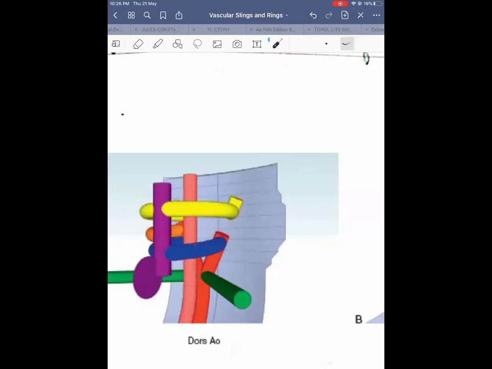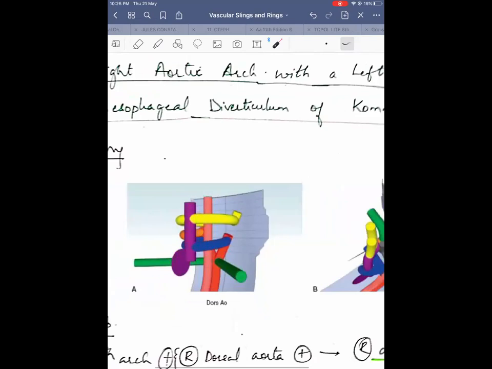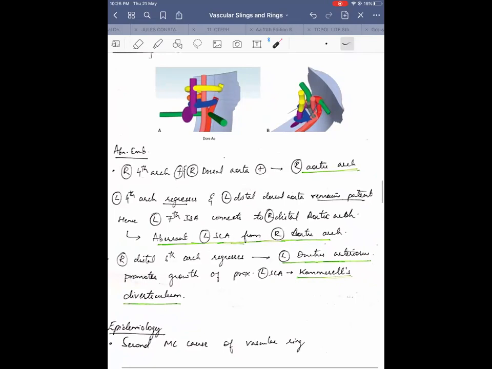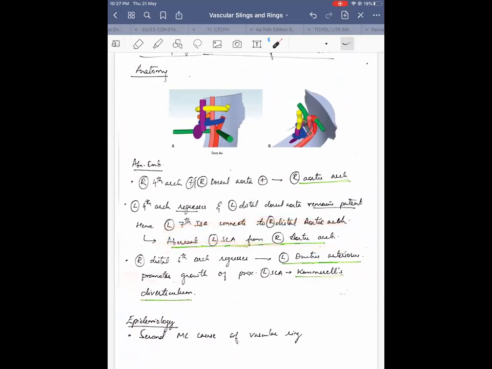On the right side, everything is happening normally, like how it happens normally on the left. So right aortic arch is formed. Now what is happening on the left is the fourth aortic arch regresses, as it happens in any right aortic arch. But in a right aortic arch with mirror image pattern, we see that the dorsal aorta also regresses. But here this dorsal aorta is not regressing. So what this does is, it connects the left intersegmental artery to the aortic arch. So that is called the aberrant left subclavian artery arising from right aortic arch.